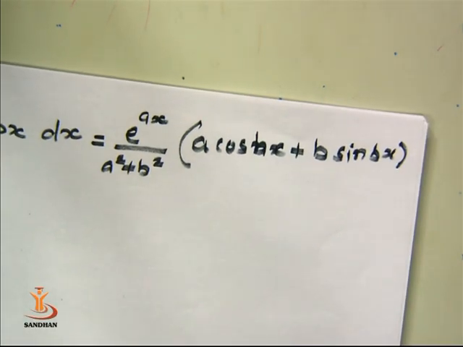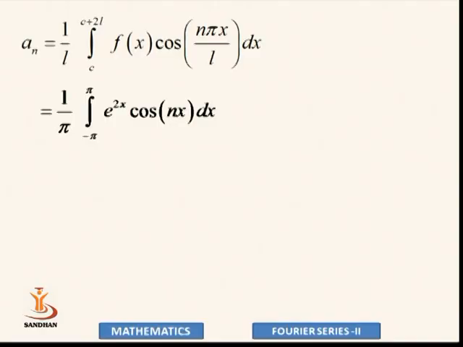This is our integration formula of e raised to ax into cos bx.